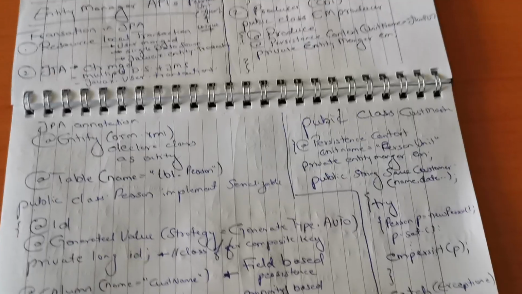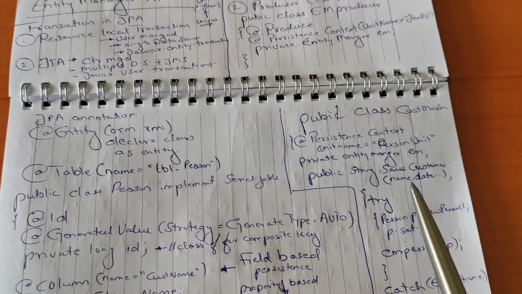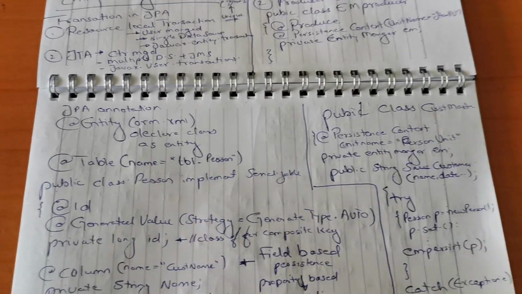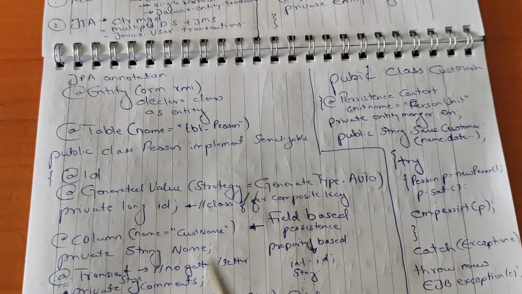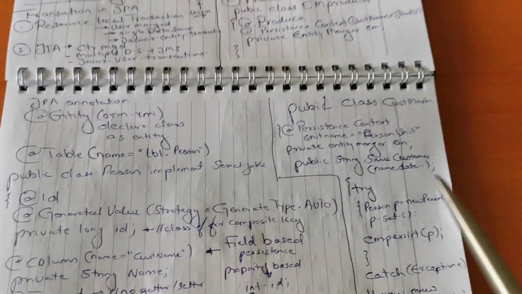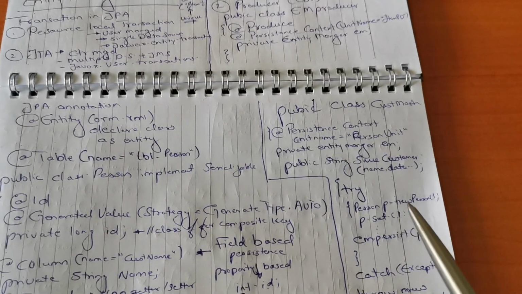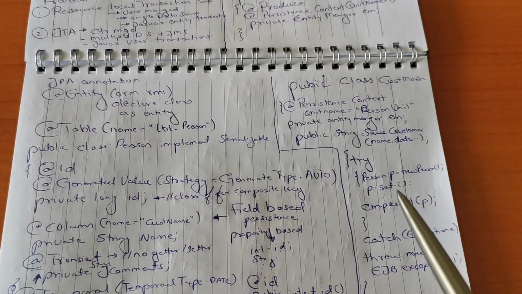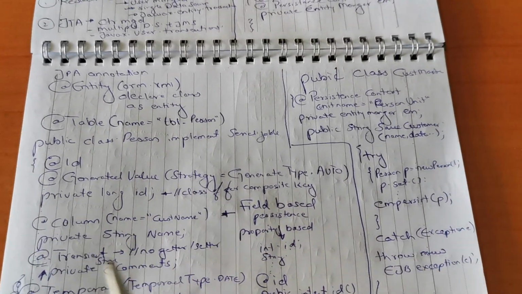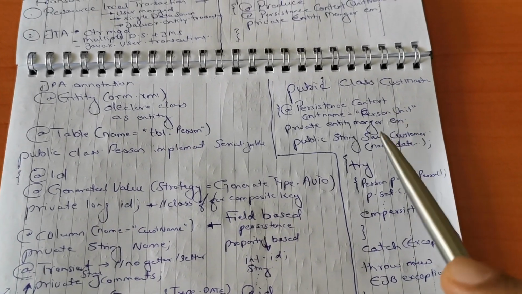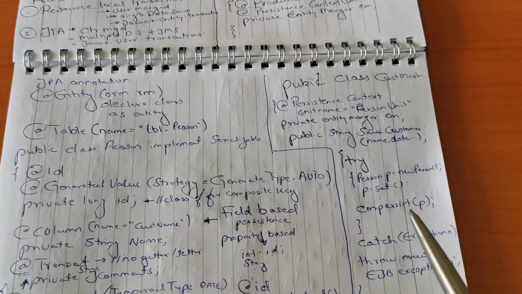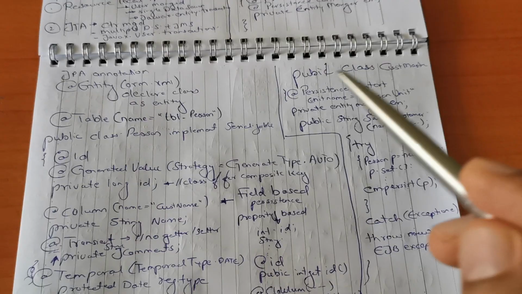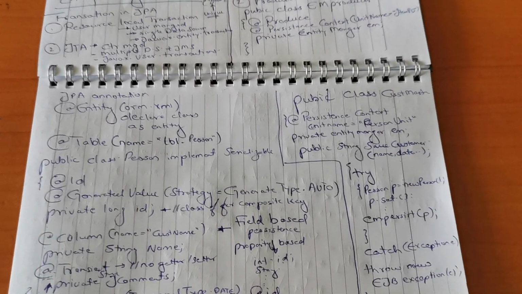Now we have a method saveCustomerData, where we pass the name and date details required to fill these attributes. We create a new person and use setters to populate all the values. Finally, with the help of the entity manager, we do em.persist on the object we want to persist. So this is how we achieve persistence.